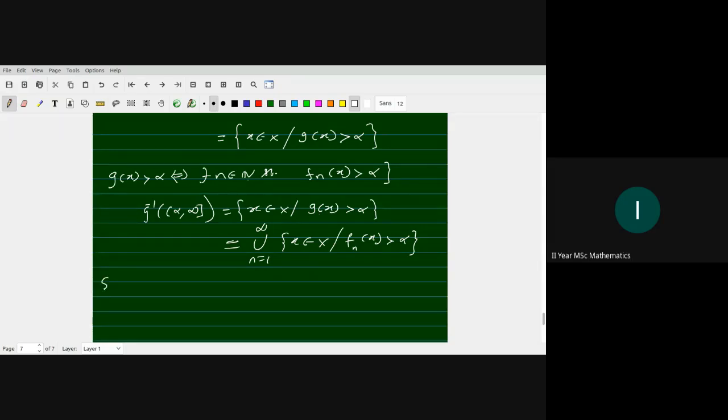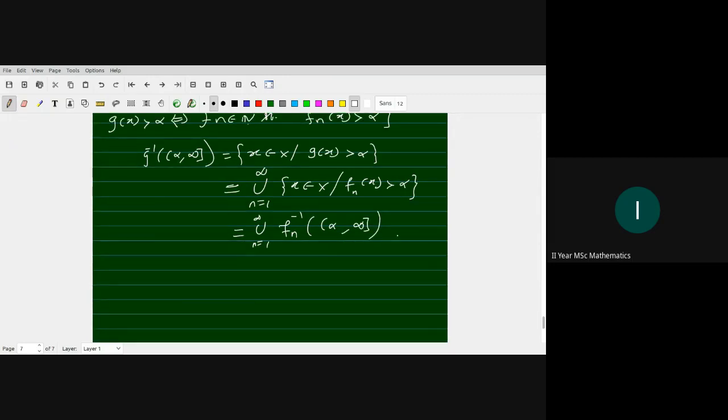Since each Fn is measurable, the last set is nothing but the union over n from 1 to infinity of Fn inverse of alpha comma infinity.